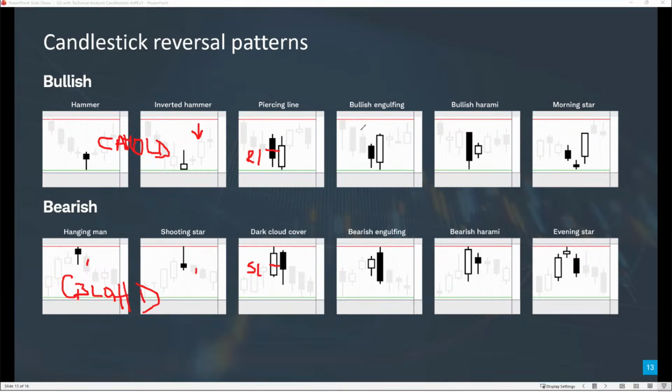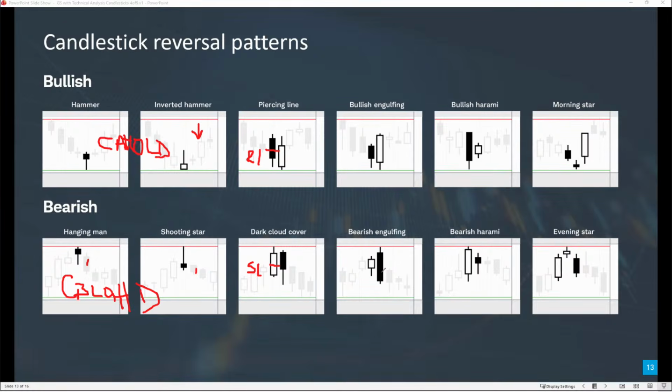Now, bullish engulfing: we have a down day, and then the next day a big bullish candle engulfs the candle of the previous day. And with bearish engulfing, it's the opposite. We have an up day, and then the next day a bearish candle engulfs the previous day.